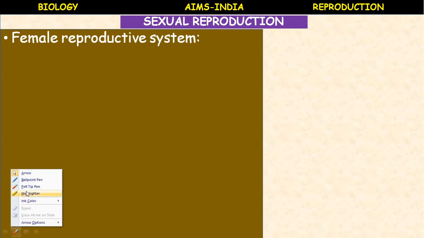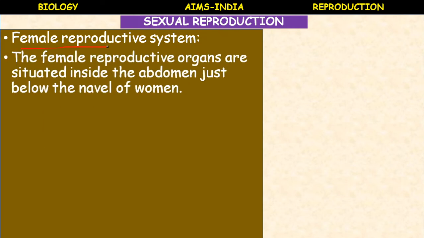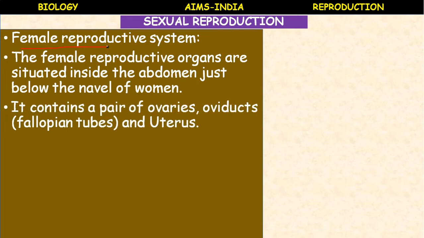Sexual reproduction, the female reproductive system. The female reproductive system consists of a pair of ovaries. Just like the male reproductive system, the female reproductive organs are also situated inside the abdomen, just below the navel of women.